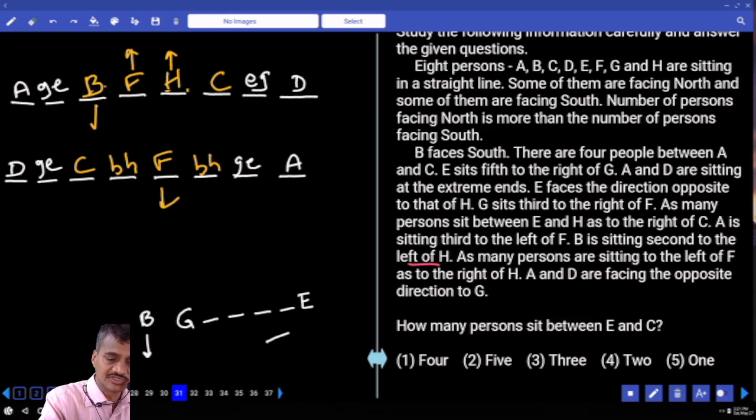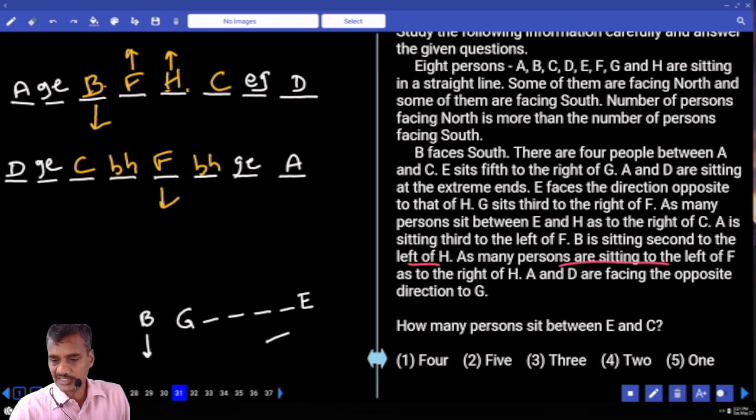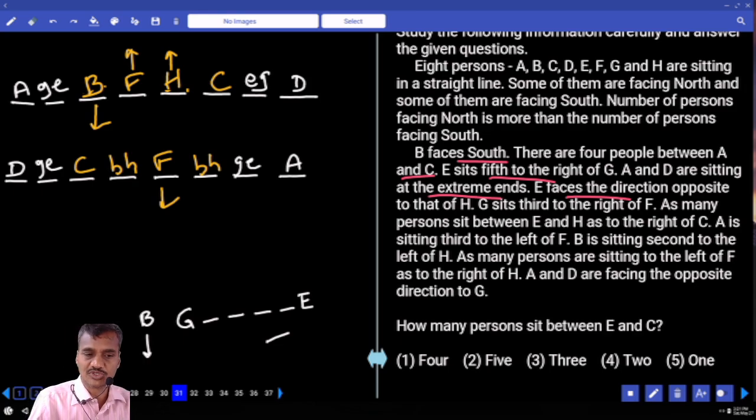And B is facing towards which direction? South. Then as many to the left of H, A and D are facing opposite to G. B faces south, and there are 4 in between A and C. Then E sits fifth to the right of G. A and D are sitting at the extreme ends. E faces opposite to H. H is facing north, so E must be south in the first case. And if E is south, E sits fifth to the right of G.